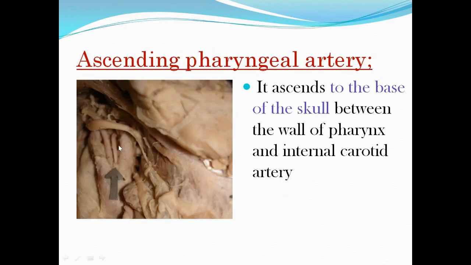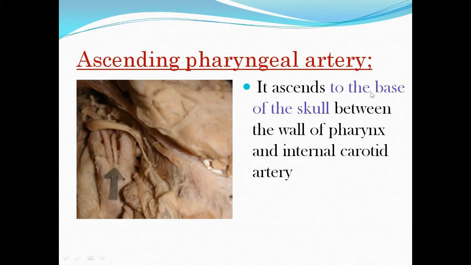So this is one variation, but to show the ascending pharyngeal, you can nicely see this is the hypoglossal nerve, and this is the submandibular gland, and this is the posterior belly of digastric, and this is the cornu of the hyoid bone. So you can see this is the high bifurcation of the common carotid artery. This is the external carotid and internal carotid. At the bifurcation, 2 branches are given: this is the ascending pharyngeal, and this, going posteriorly, is the occipital. So this is one variation. But to show the ascending pharyngeal artery, I have shown this picture.